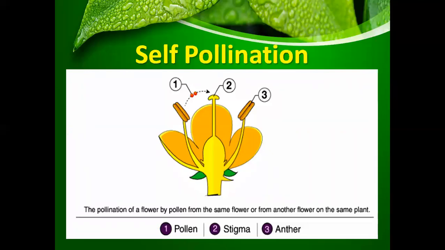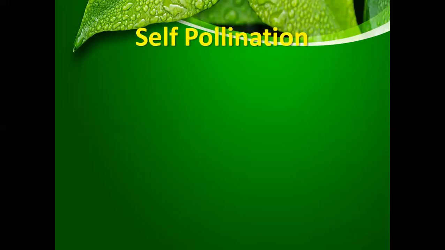This is showing self-pollination. The pollination of a flower by pollen from the same flower or from another flower on the same plant. So it's very important to understand that self-pollination occurs either in the same flower or on another flower which is on the same plant. So let's see what is self-pollination.